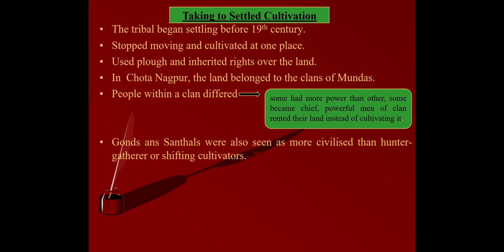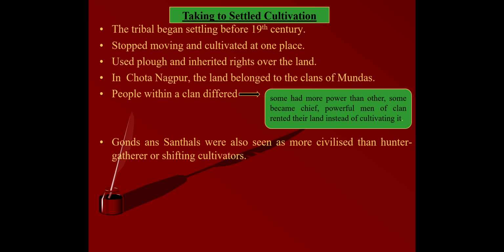Earlier we have seen that they were involved in shifting cultivation. Now we are seeing that they were settling at one place, cultivating their field year after year instead of moving from place to place.